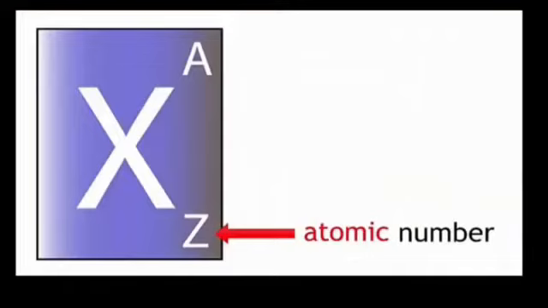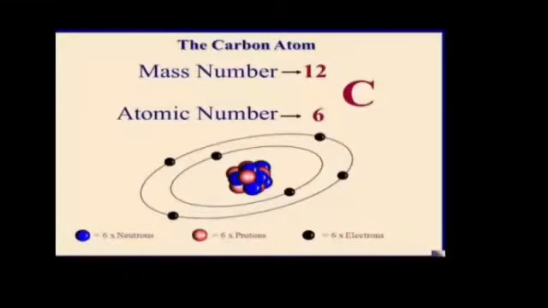Now, representation of atomic number. Atomic number is always represented by a capital Z. Now, let's have a look at some other examples of atomic number to clarify the topic more.